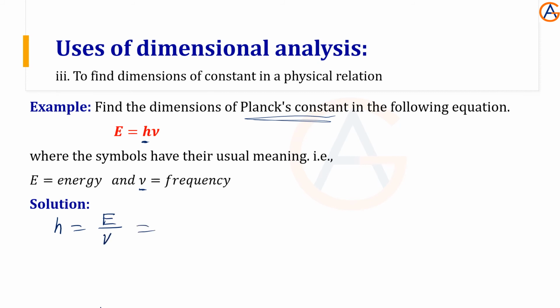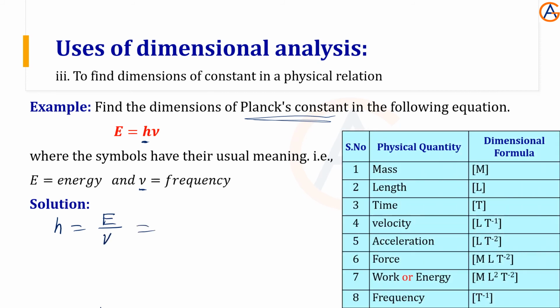So let's write the dimensional formula. Let's take the table. Here work or energy, both have the same dimensional formula, m l square t minus 2, divided by the frequency nu, t minus 1.